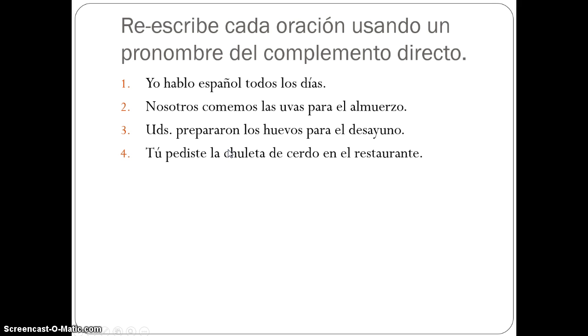Remember, to find out what the direct object is, think about what is being done. So number 1, yo hablo español todos los días. What is being spoken? Your answer should be español. So how do you replace español in this sentence? I'm going to go on now to the answers, so if you'd like to pause it, do so now so you can write your answers down first.